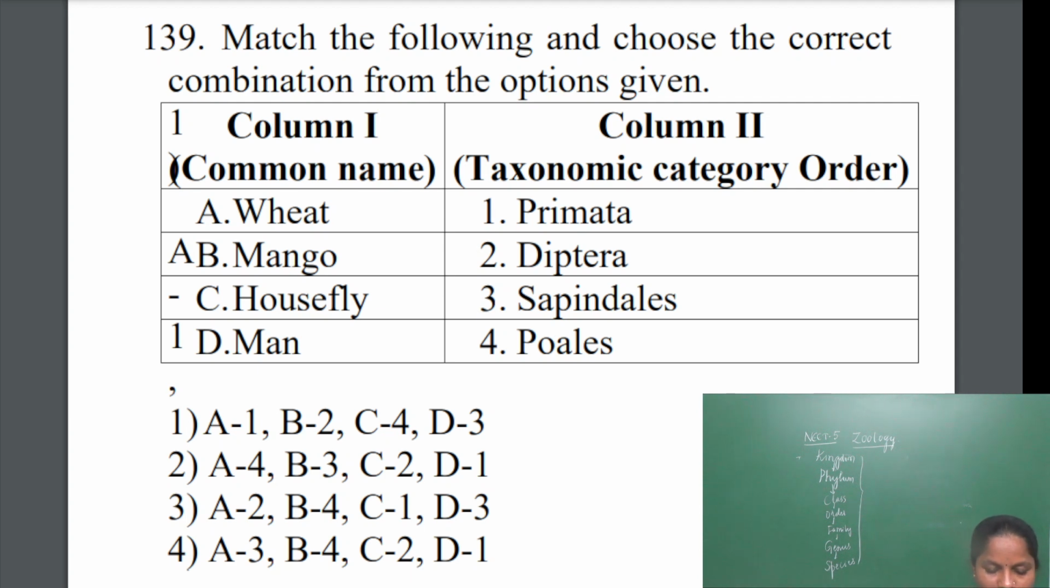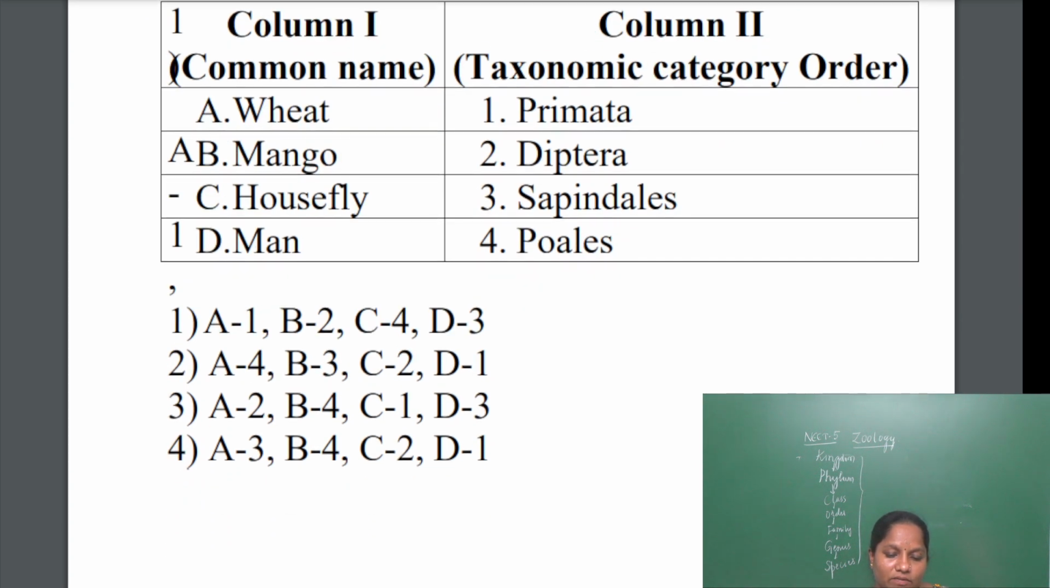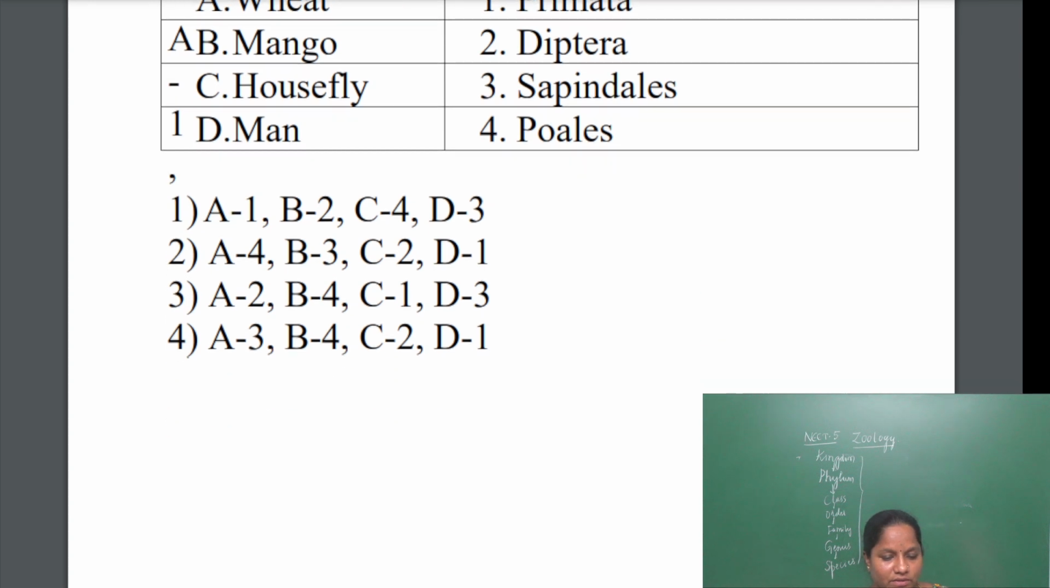So what is the matching here? Wheat, A, is Poales, which is 4. Then mango is Sapindales. Then C, housefly, is Diptera. Then man is Primata. So the answer for this will be the second one: A is 4, B is 3, C is 2, and D is 1. So you should read the taxonomic categories of different species.